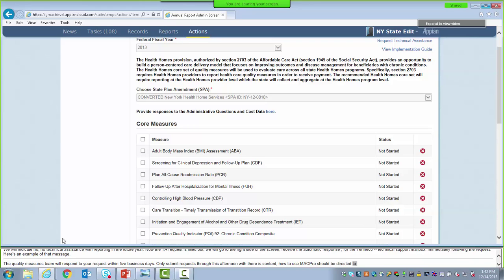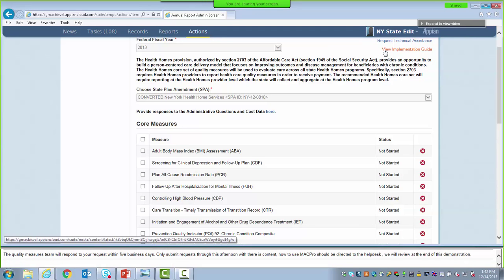The second link I'd like to draw your attention to is the View Implementation Guide link. By selecting this, you may download a PDF version of the implementation guide for your reference. And the implementation guides are documents that provide specific information on how to complete and review a specific section of MacPro.